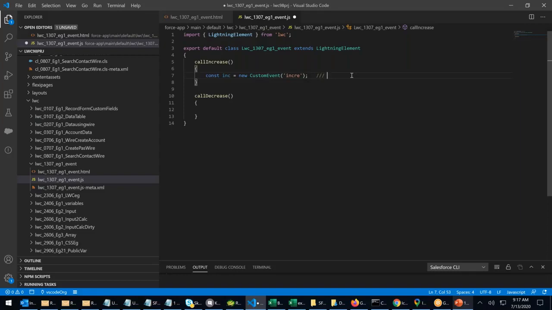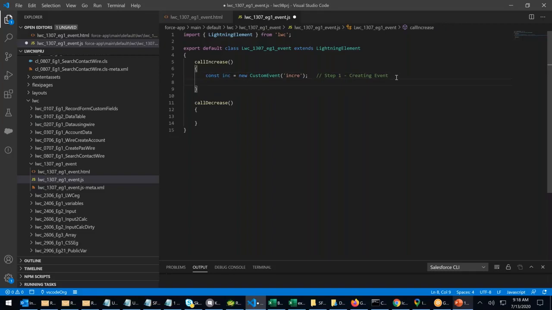Step one, creating events. This is how you create an event in Lightning. In LWC, Lightning Web Component, we create an event using a constructor called custom event. Your event is created. What is your event name? Your event name is not INC. Your event name is incre. Remember this. INC is a variable, a fixed variable called constant.